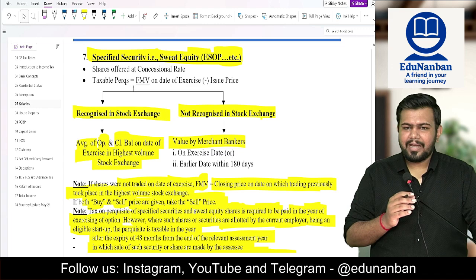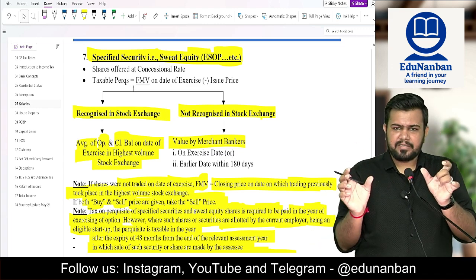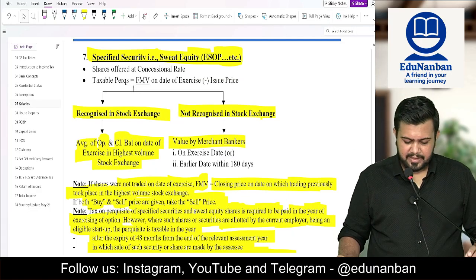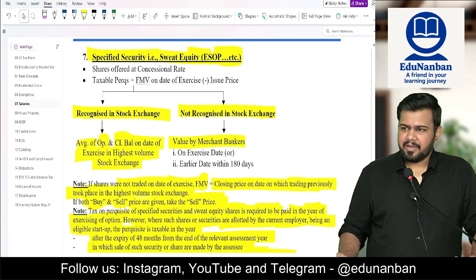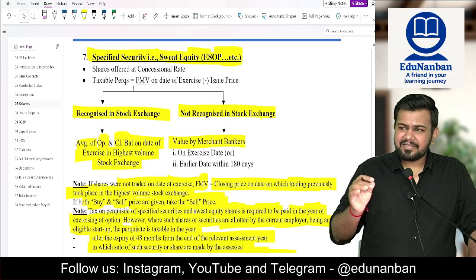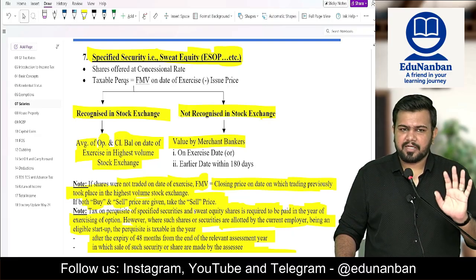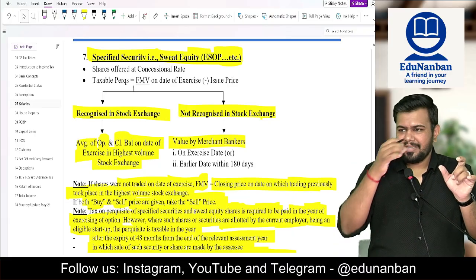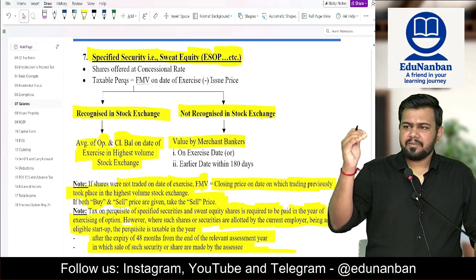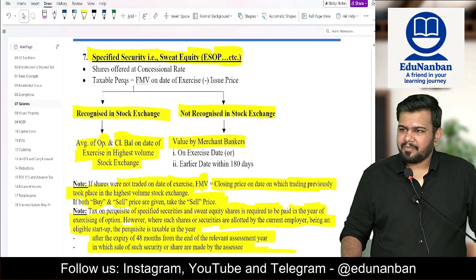So how to calculate the perks? Perks is equal to fair market value minus issue price. Now how to calculate this fair market value? See, if the shares are listed in a stock exchange, then first take the highest volume stock exchange, in NSE and BSE. In that highest volume exchange, opening price plus closing price divided by 2 will be the fair market value.